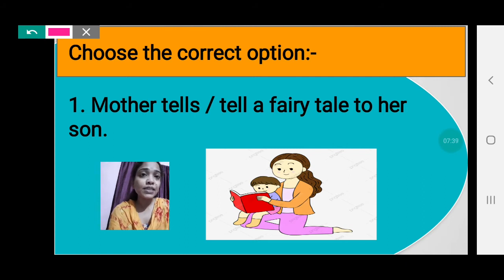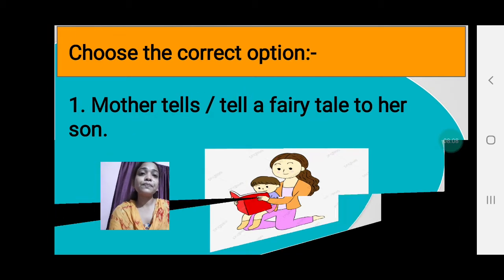Mother is a singular noun. So according to rule number 1, whenever there is a singular noun, if a verb comes after the singular noun, we have to add s or es to the main verb. That's why we have to choose tells. Mother tells a fairy tale to her son. Now next, number 2.